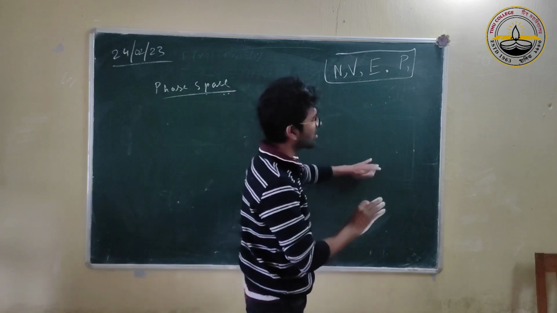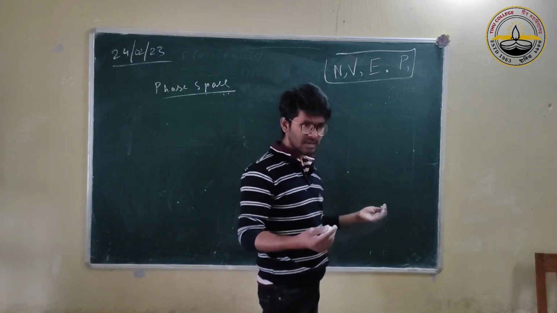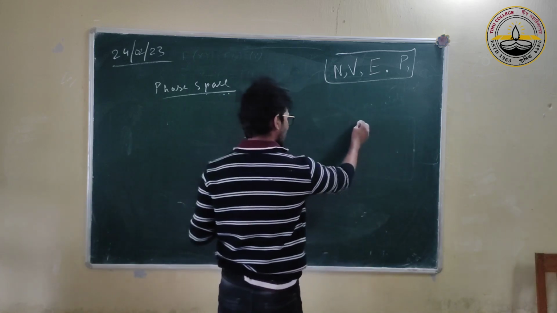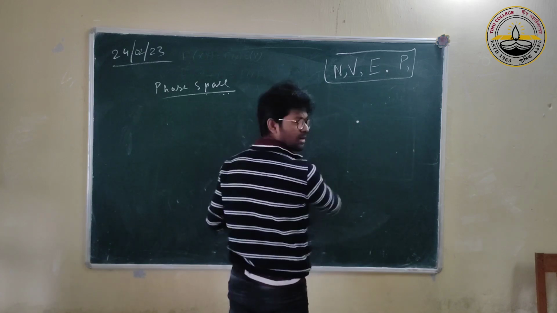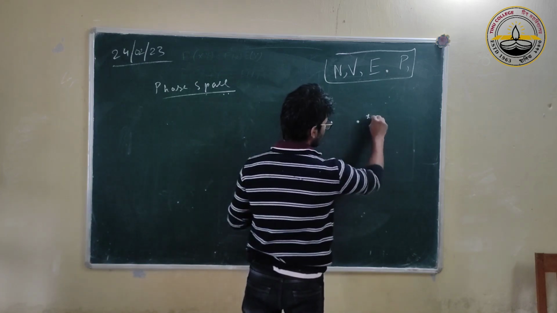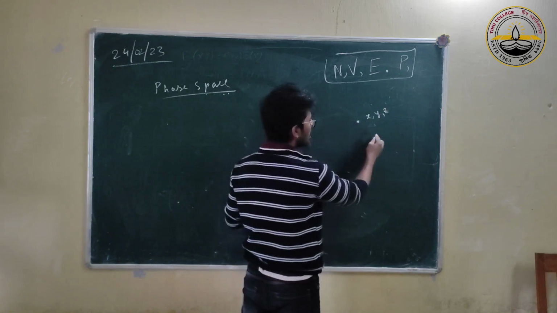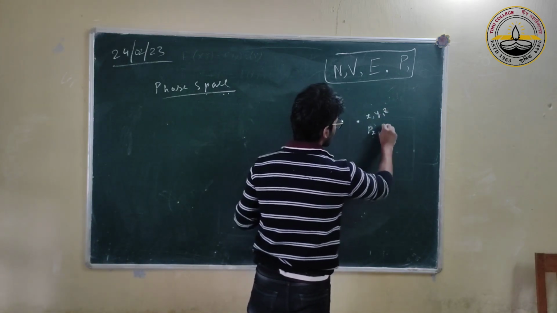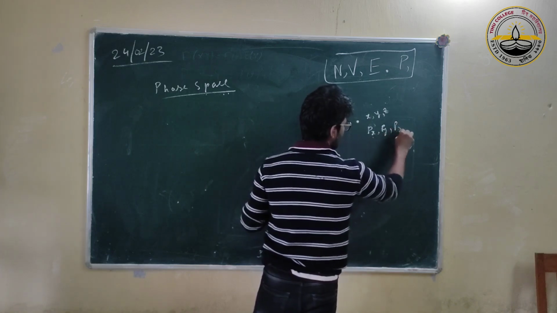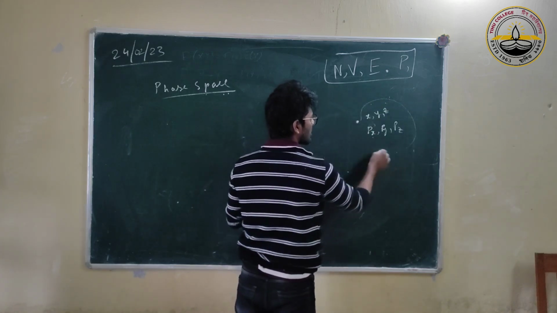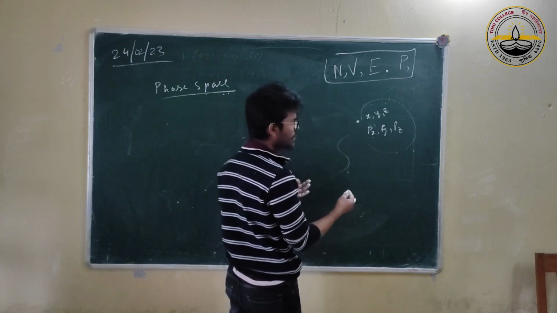But in our case, we are always dealing with gas particles, and position and momentum. Consider just one particle. It can have x, y, and z, 3 position coordinates and 3 momentum coordinates because it's moving inside a box or something.